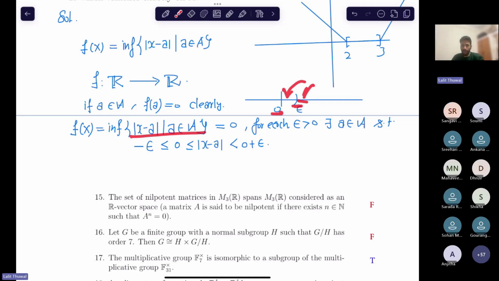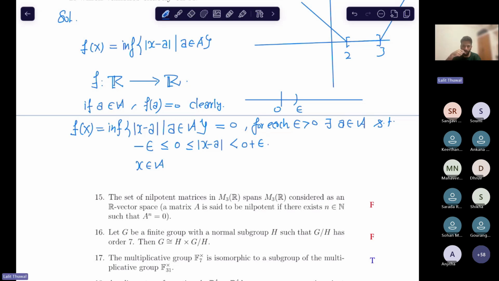That's why there must exist points from A, right? So that is what I have written here. For each epsilon there is a point a such that this should happen. So now can you conclude that this x is inside A? Because we have assumed that for some x it vanishes, then this happens.